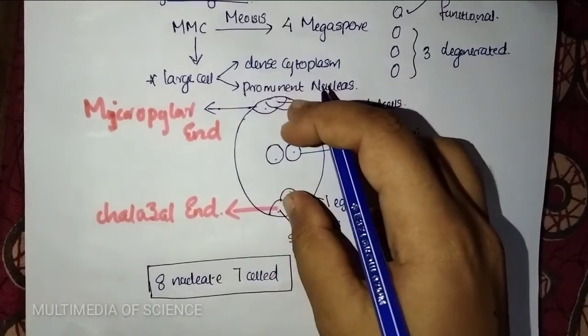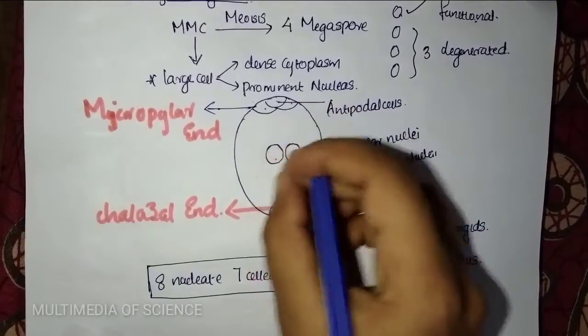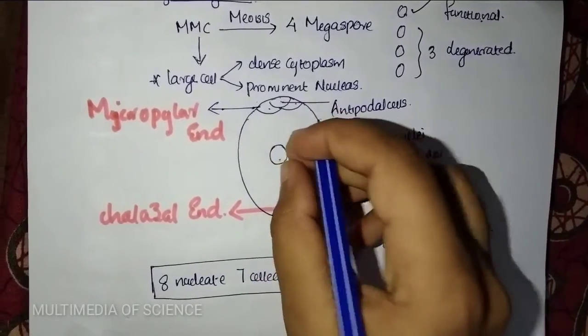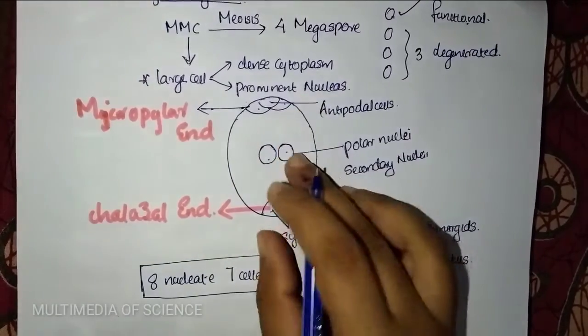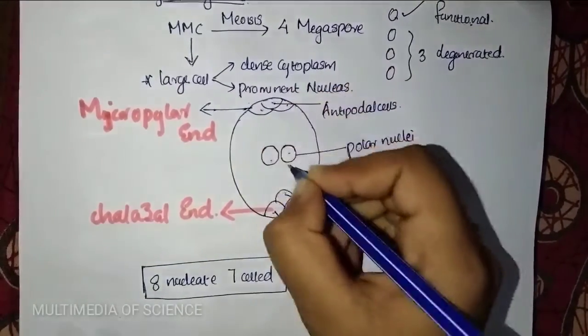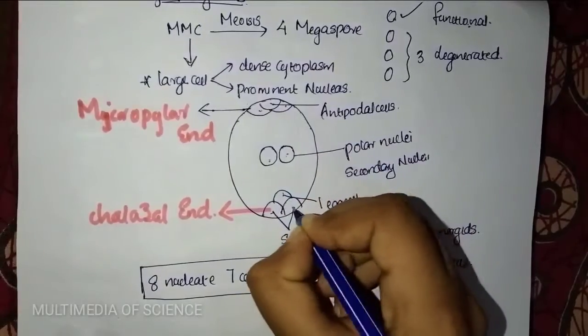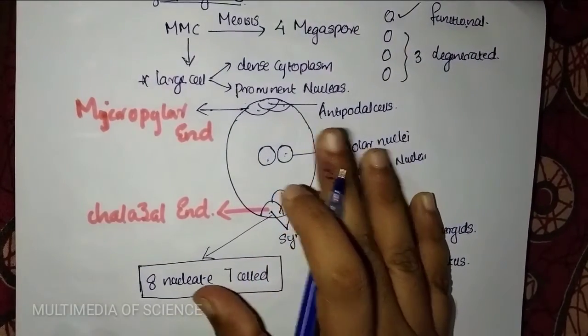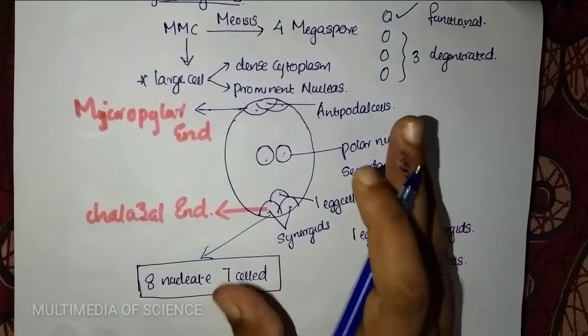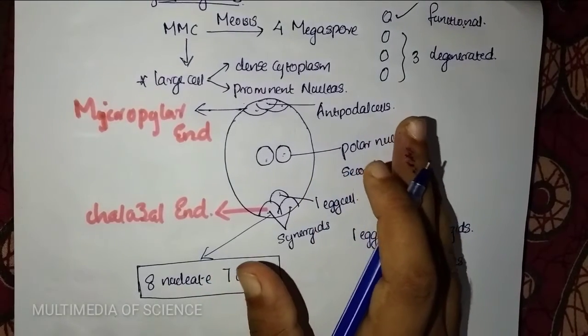8 nuclei are there, but how many cells are considered? The central one has 1 cell with 2 nuclei. So 7 cells and 8 nuclei. 1, 2, 3, 4, 5, 6, 7, 8. 8 nucleate and 7 celled. Just visualize it, then it becomes clear.